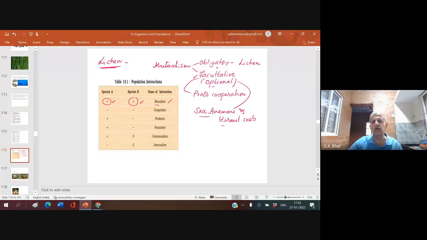They need not live together for their survival. Even if they live separately, they can lead the life. But they make it a point to live together. So these animals are the best examples for facultative mutualism. Lichen is the best example for obligatory mutualism. Right? Okay?